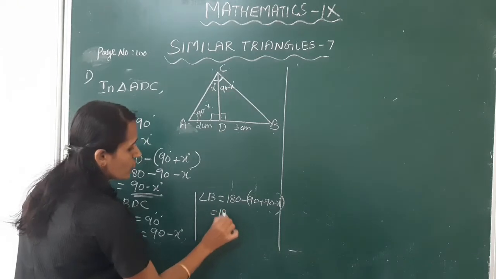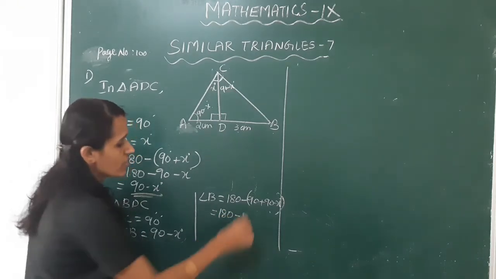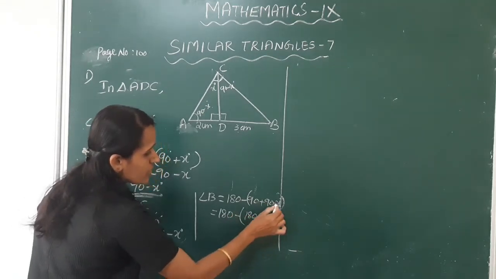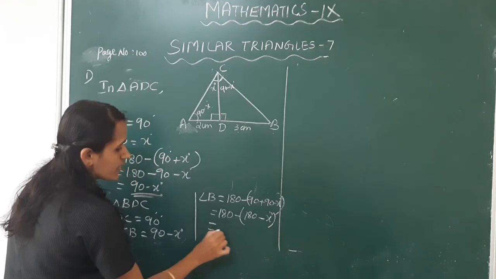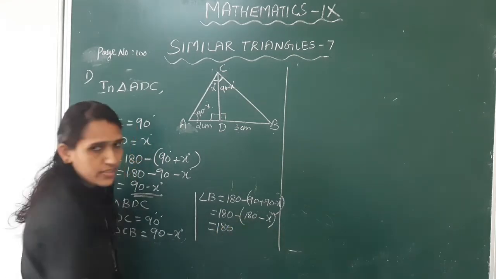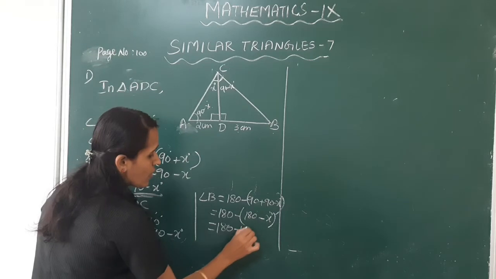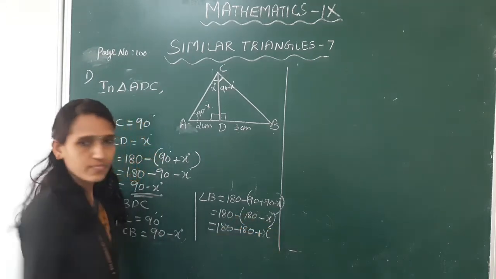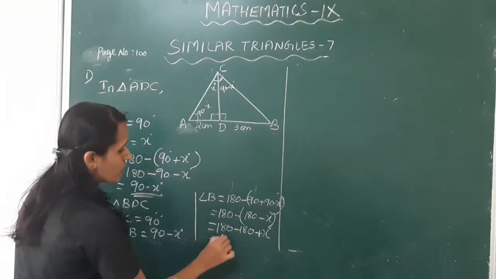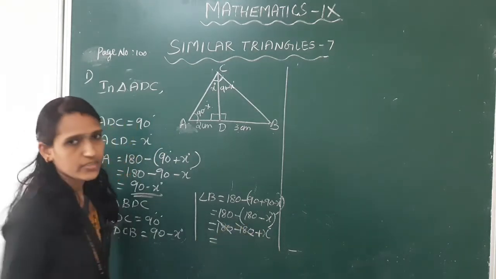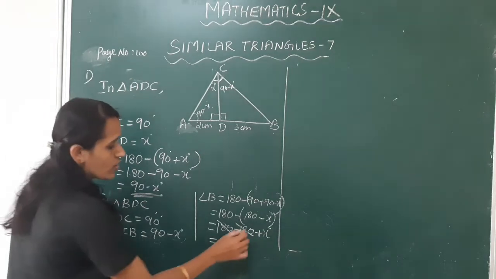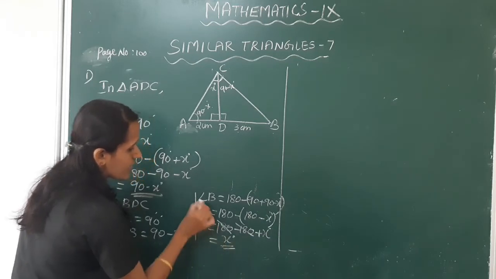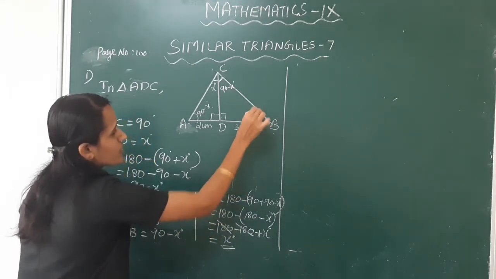This is equal to 180 minus 90 plus 90 minus x, which is 180 minus 180 plus x. So 180 minus 180 is 0, and now we get x degree, that is angle B is equal to x degree.